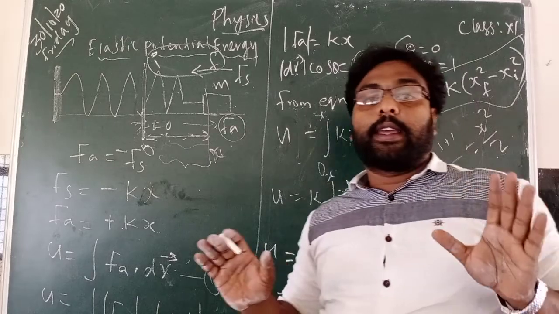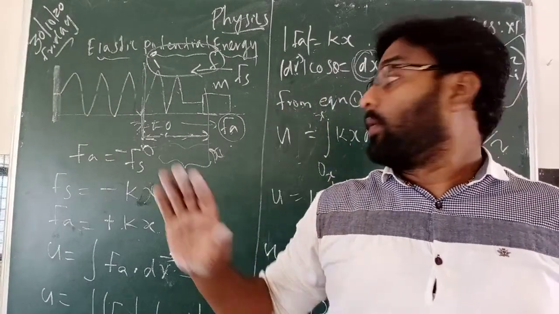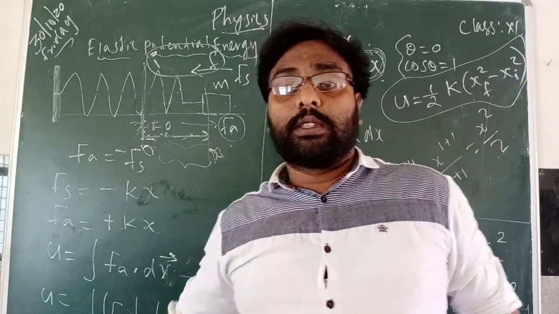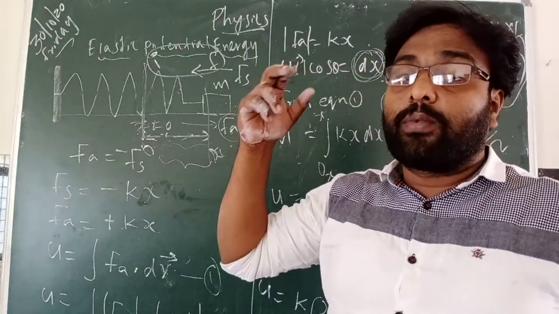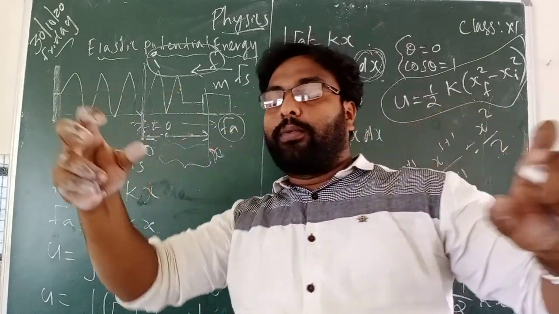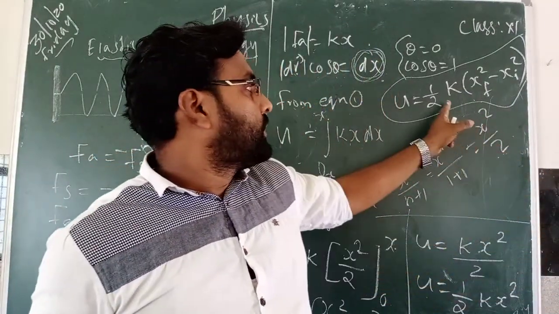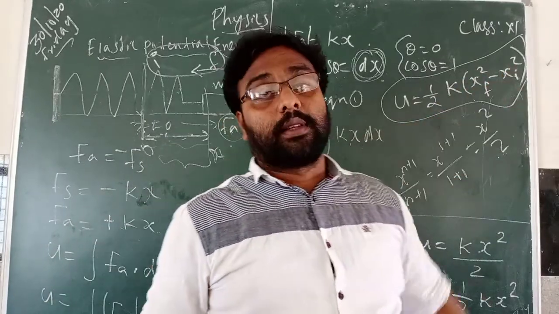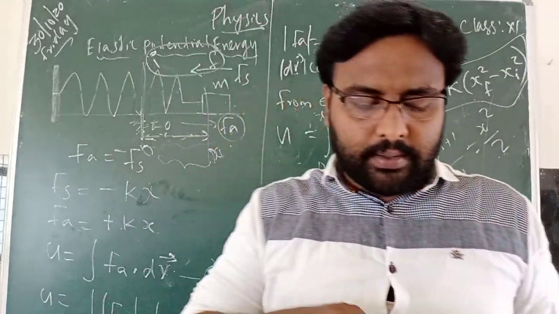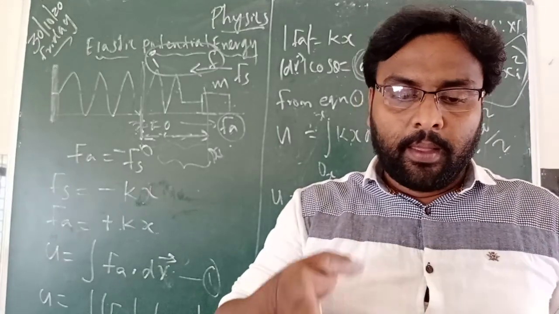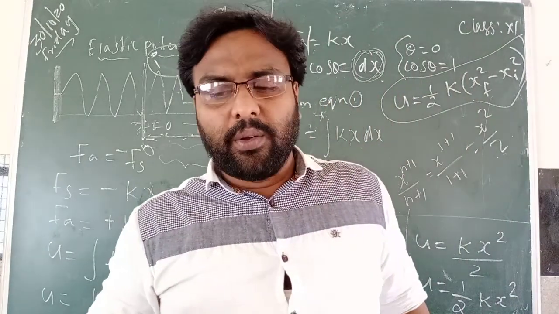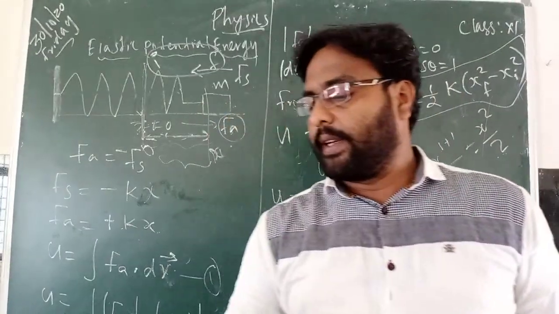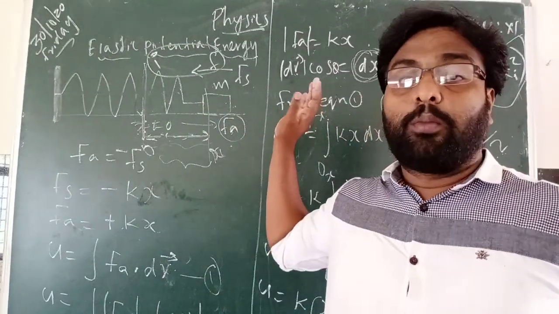This is in the case where potential energy is 0, that means here the x position is the equilibrium position 0. Suppose you are elongating the spring from an initial position to a final position, then you can use this equation, k times x square minus xi square. So mark this page number 178 and 79. You can study this. Now the next important question, this is also an important question.